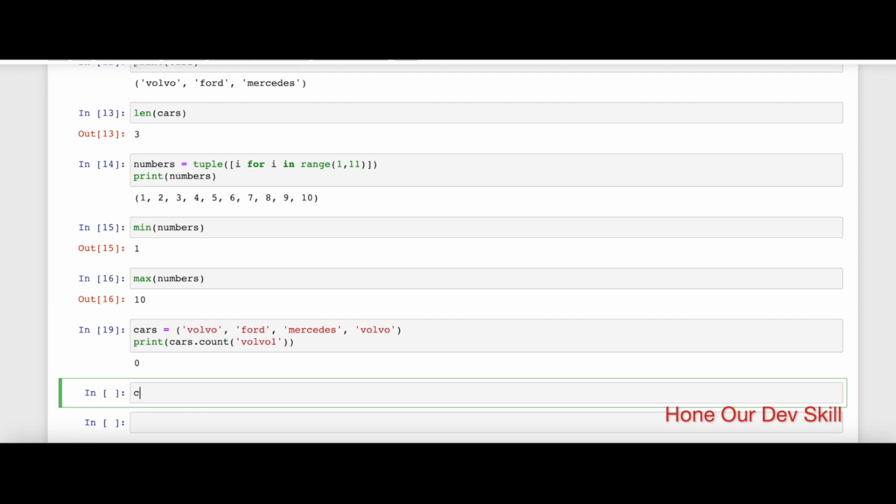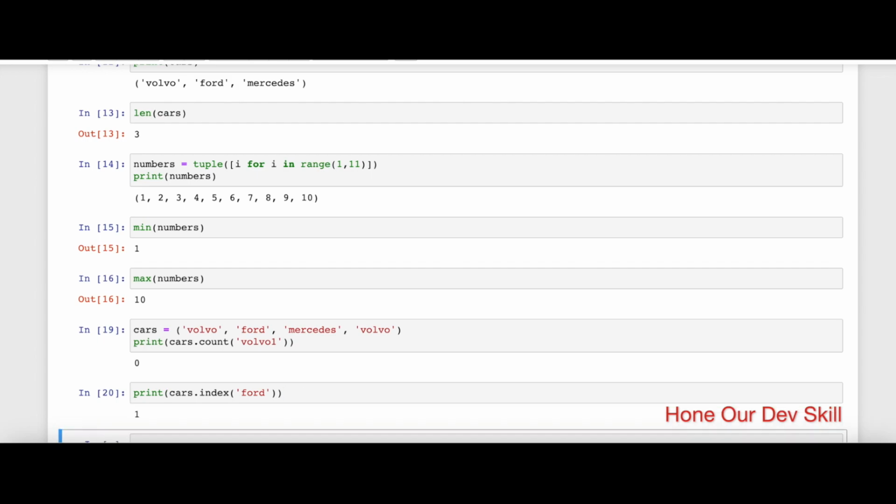Now, if you are interested to identify the index of a particular tuple item, there is a method called index, and you can pass the value for which you are interested in identifying the index location. In this scenario, I'm interested to know the position at which the item food is present in the tuple. It starts from 0 and 1, right? So the position is going to be 1, which is what this would print.